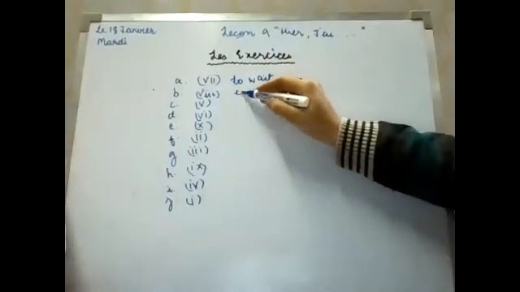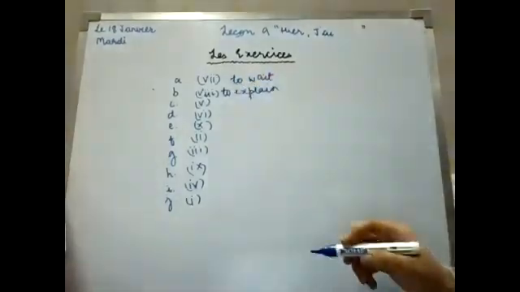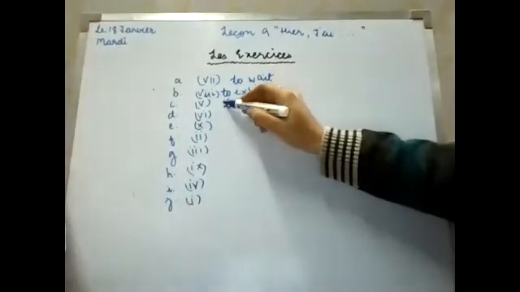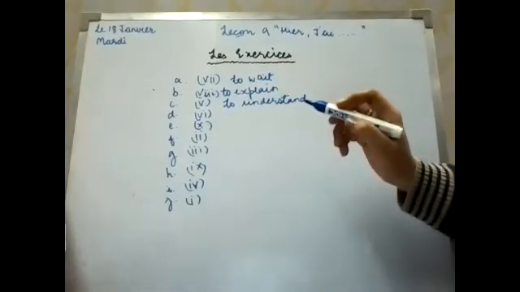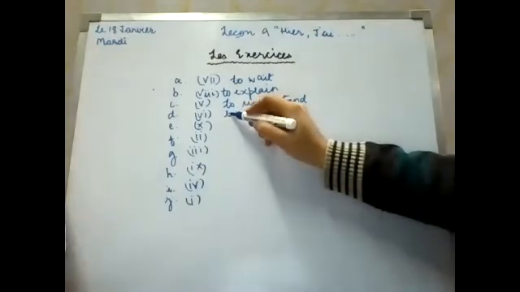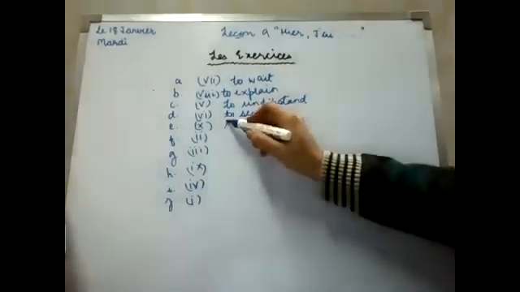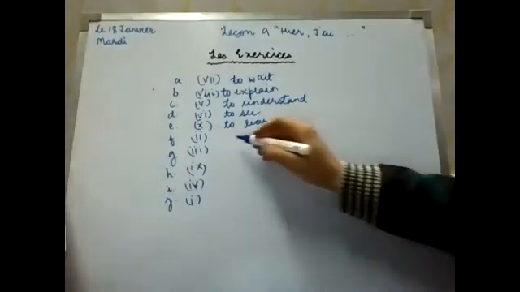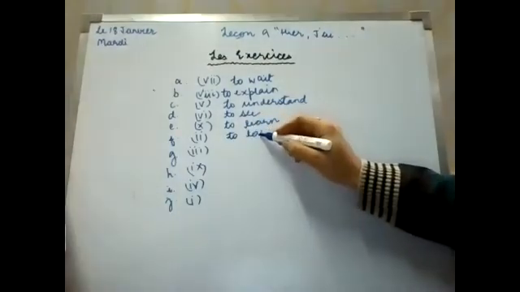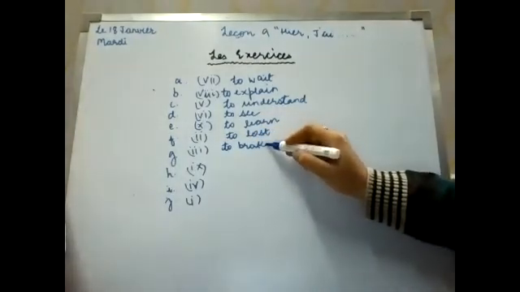Next is expliquer, to explain. Next is comprendre, to understand. Next is voir, to see. Apprise is apprendre, to learn. Perdu is perdre, to lose. Casser is to break. You can write break.